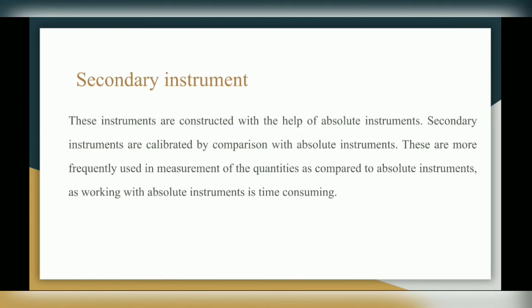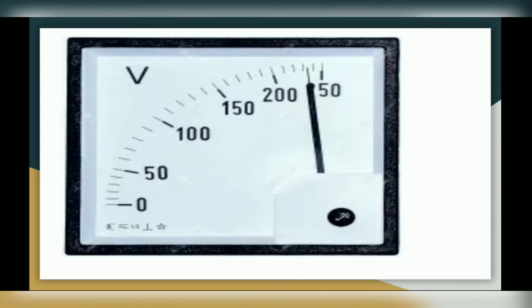So if we want to know the current flowing in any circuit, we connect an ammeter in series with that circuit, and it will show the current flowing in that circuit. So secondary instruments give you a direct reading. So this is an example of a secondary instrument. We can see an image of a secondary instrument. It is a voltmeter.